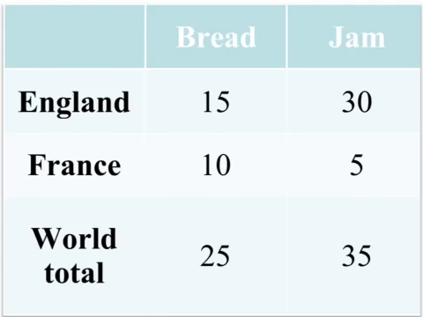What we're able to say is, with that year's worth of labour and using half of its resources producing each of those items, England has an absolute advantage in bread production because they're able to produce more bread, 15 compared to 10, and an absolute advantage in jam production because we're able to produce more jam, 30 as compared to 5.